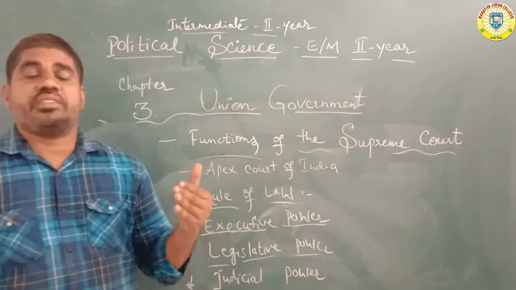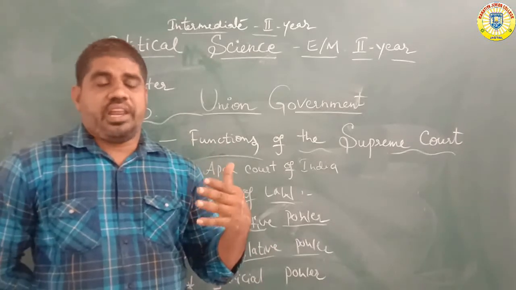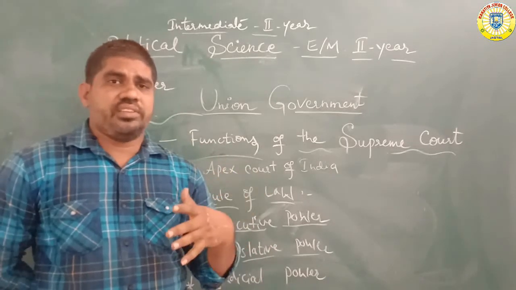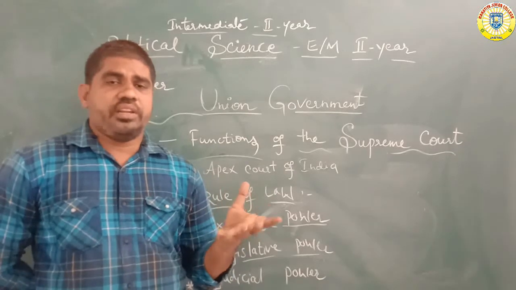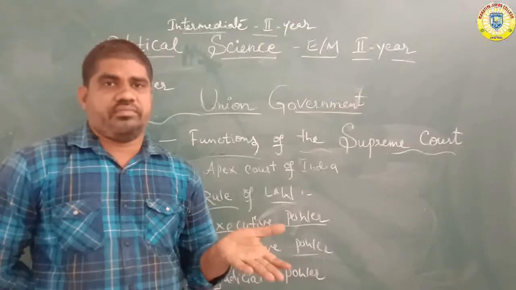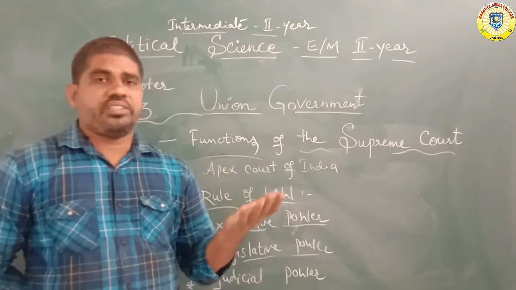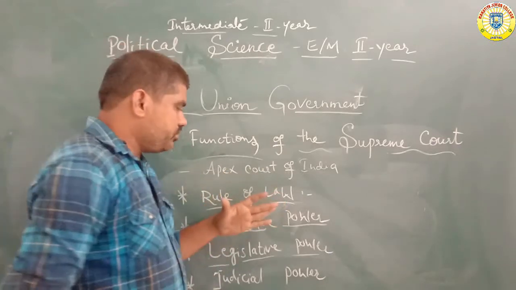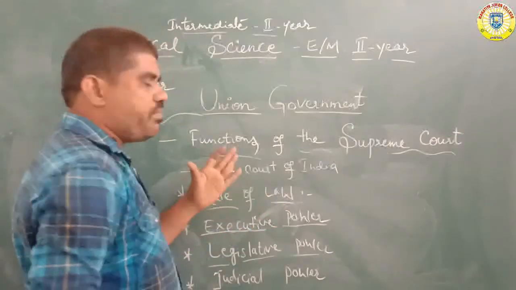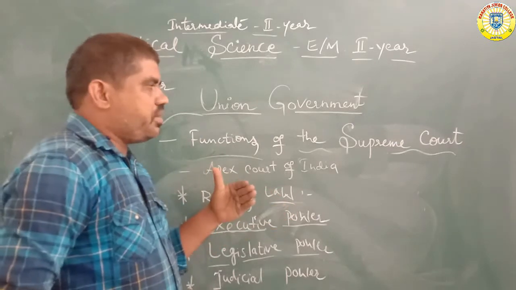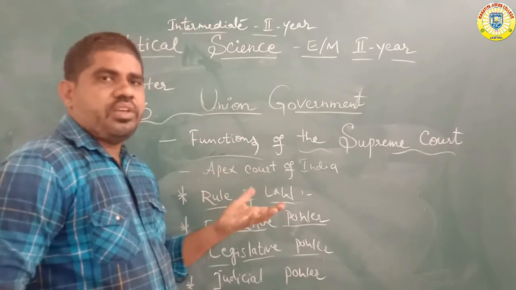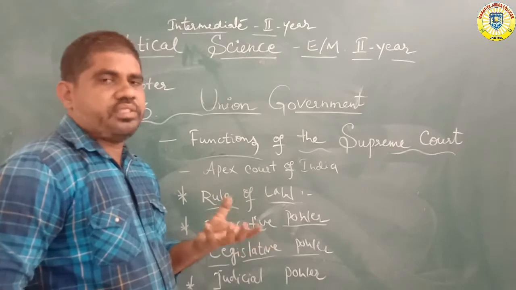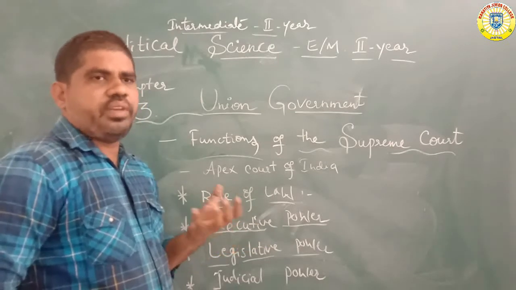Legislative powers also cover elections and how to conduct them. During elections, the rules and regulations must be followed, and these are sometimes controlled by the Supreme Court, the supreme power of the nation.